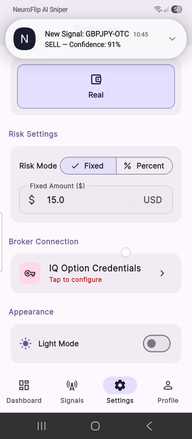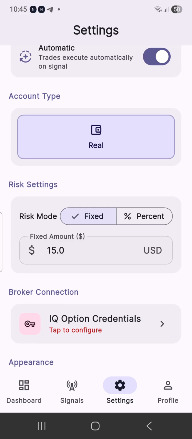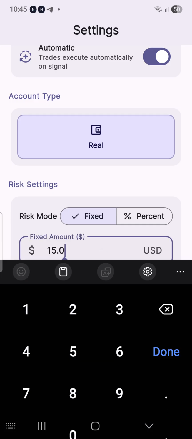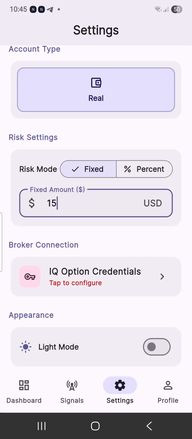After that, you are going to set your risk mode. It means how much the bot has to be trading for me. Note that this bot does not trade martingales. Depending on the amount you have on your account, please focus on the fixed price and leave the percentage alone. The percentage may not work if you have less than $100. So you can start with, let's say, $5, $10, $15. You can set your risk based on the amount you have on your account.